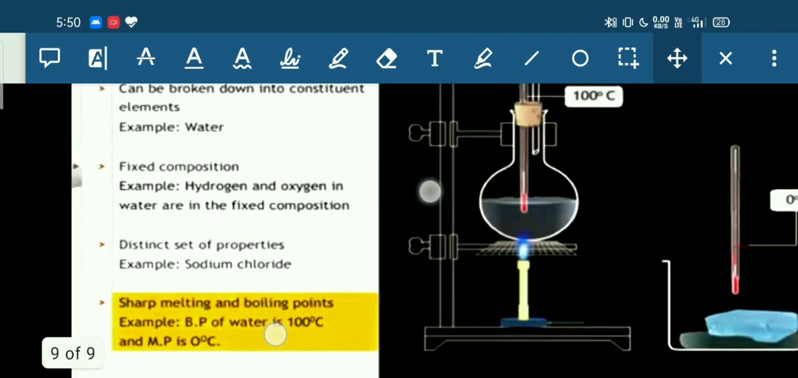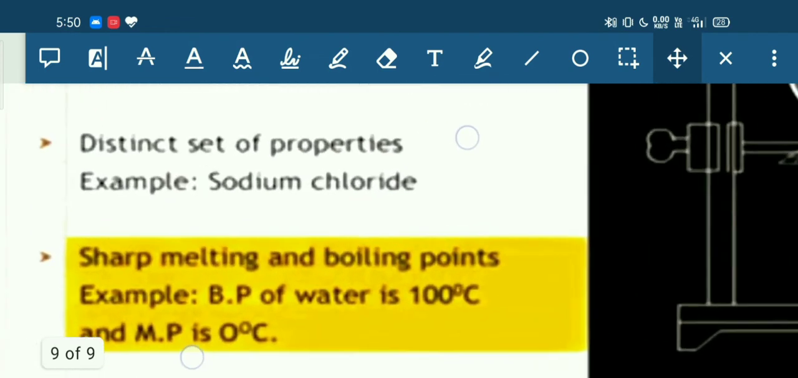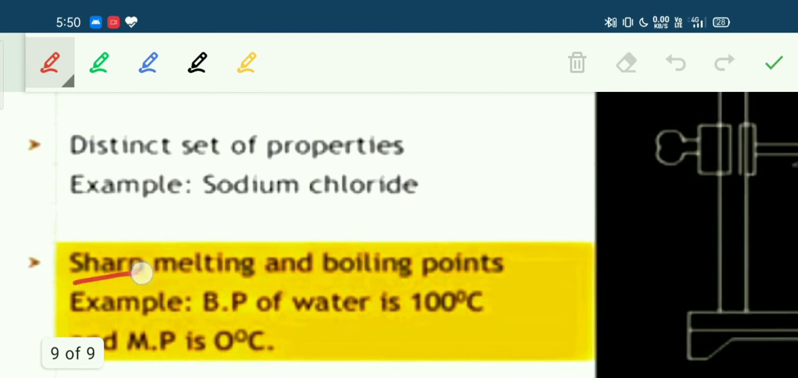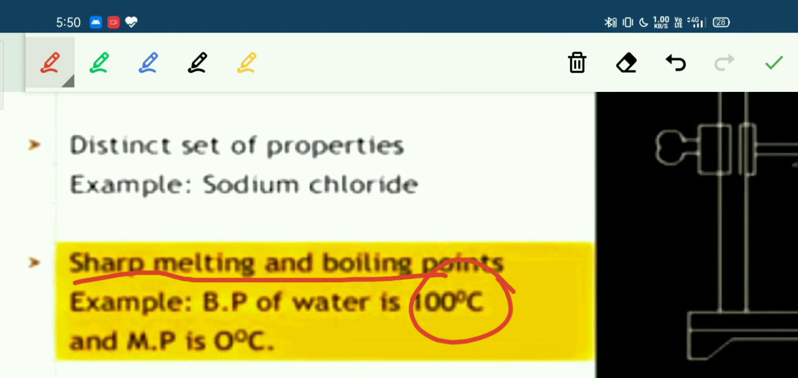Last property, compounds have sharp melting and boiling points. That means they have fixed melting and fixed boiling points. For example, the boiling point of water is 100 degrees Celsius, it is fixed, and similarly the melting point of ice is 0 degrees Celsius. Hence we can say that water, which is a compound, has a fixed melting and boiling point. So in other words, we can say compounds have fixed melting and boiling points.